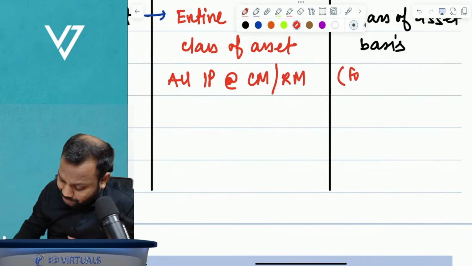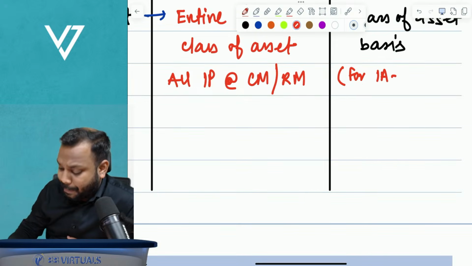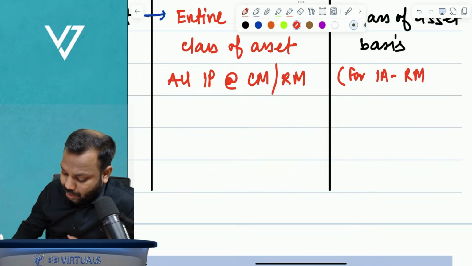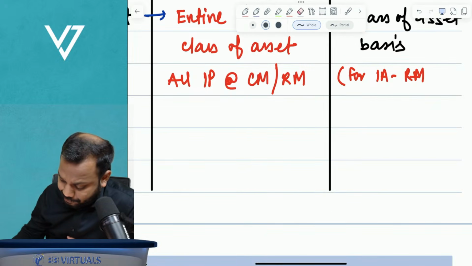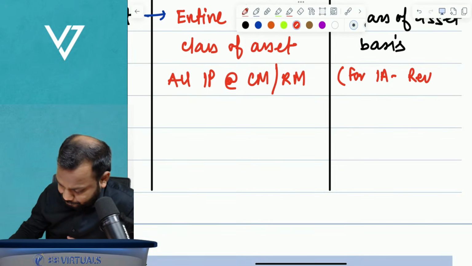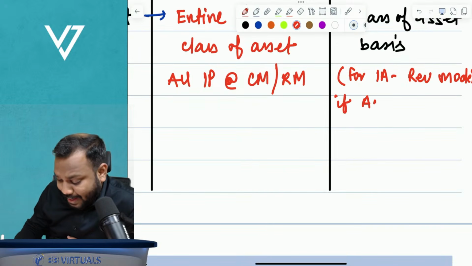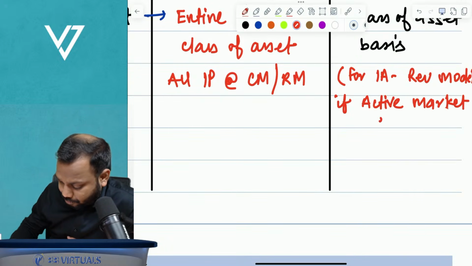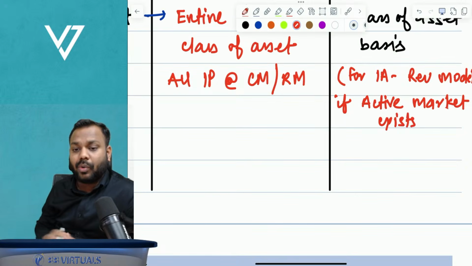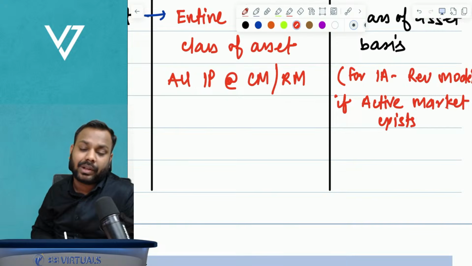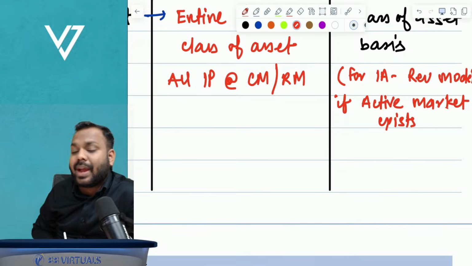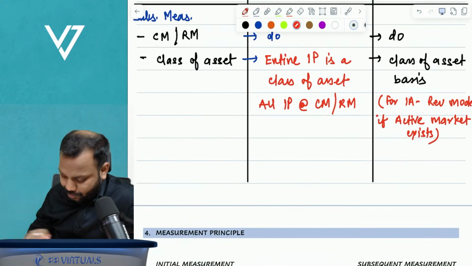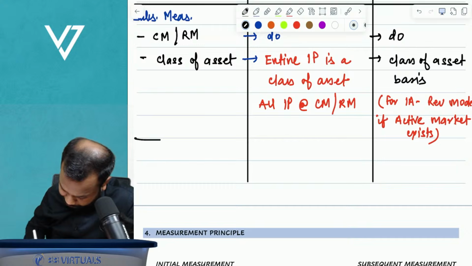For intangible assets, an entity can apply a revaluation model only if an active market exists for that intangible asset. Clear, everyone? Now, next topic.